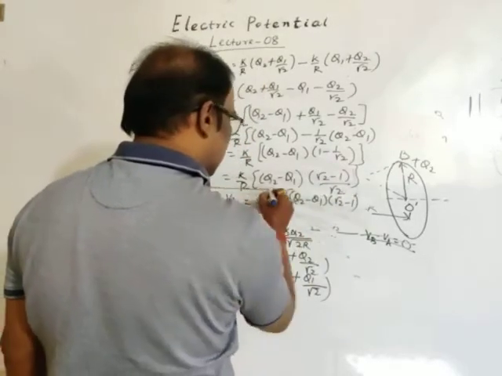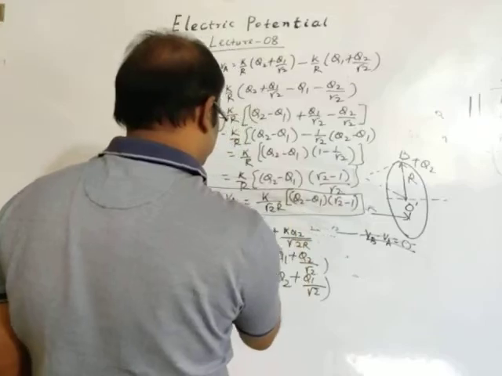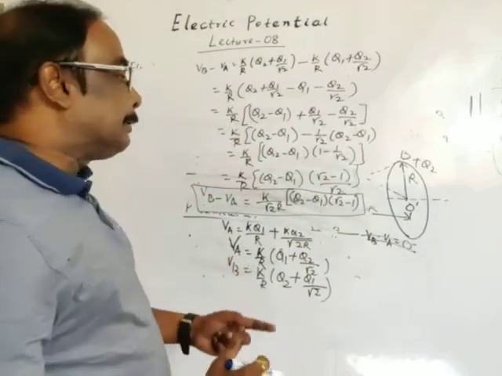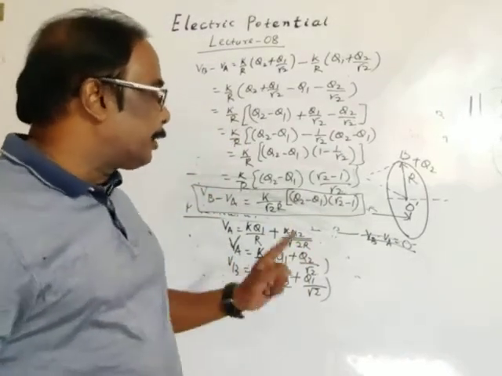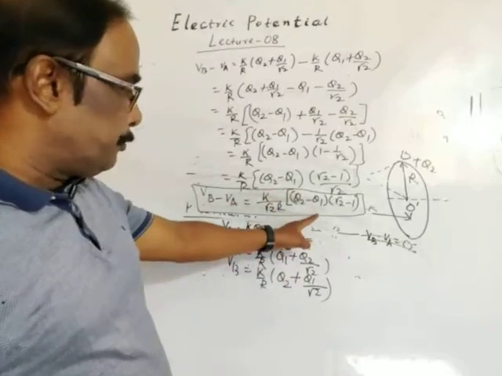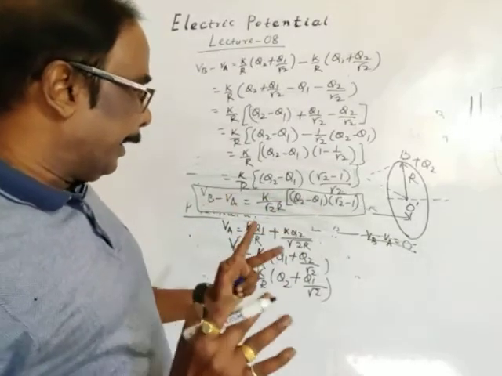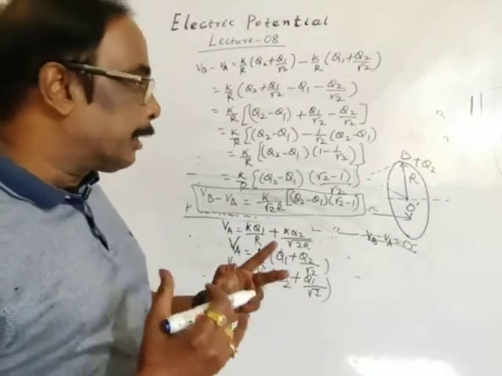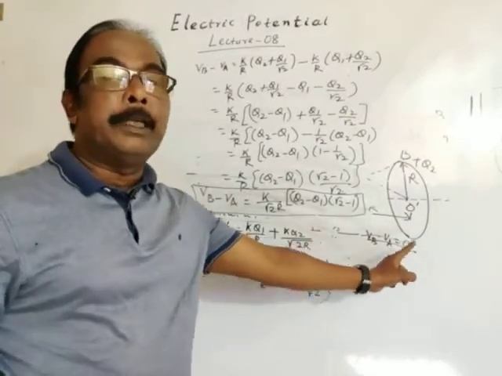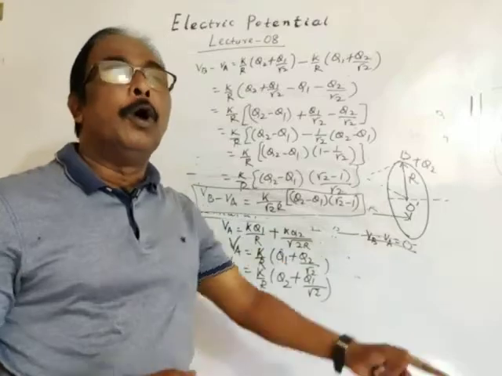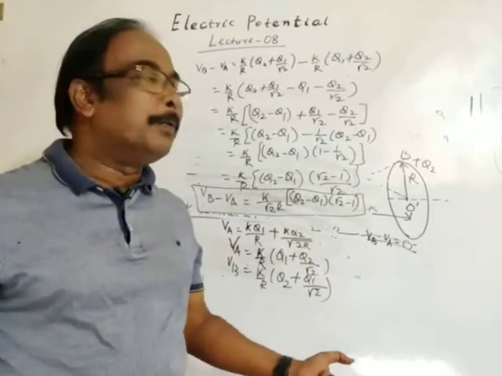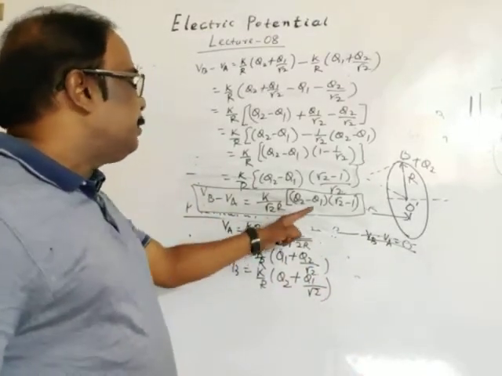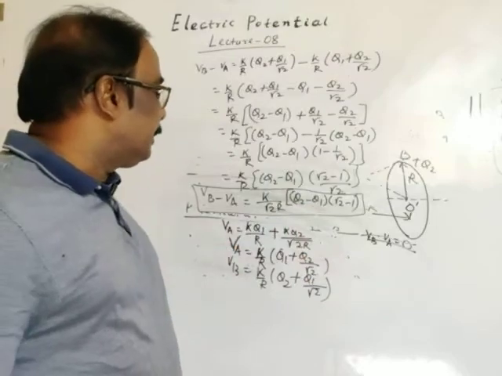This is our answer. If you take different charges Q1 and Q2, then this will be the answer. If Q1 and Q2 are the same, both Q, then Vb minus Va will be 0, or Va minus Vb will be 0. We may use this to solve numericals.